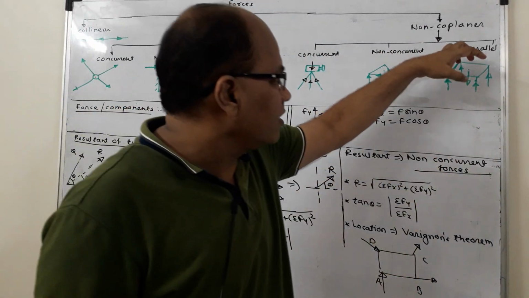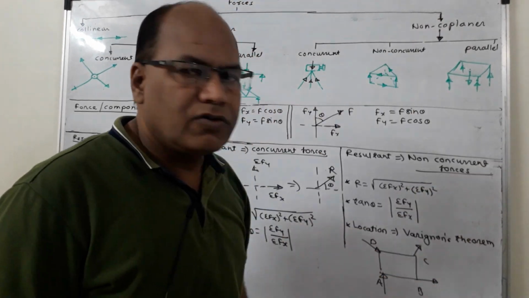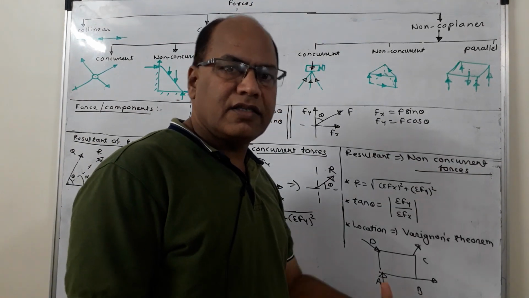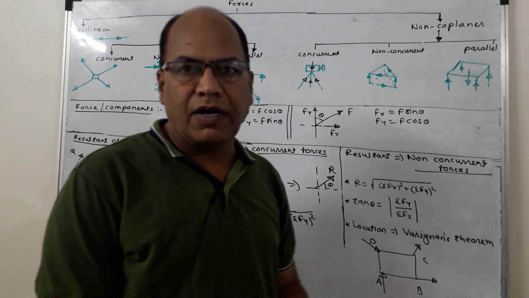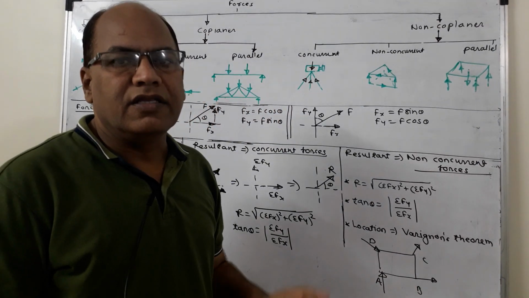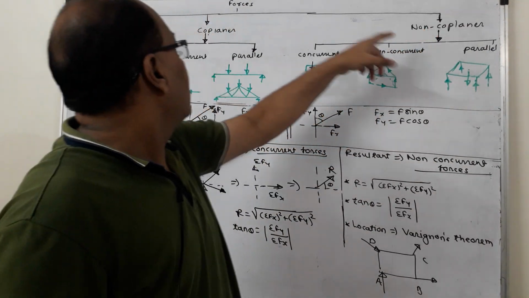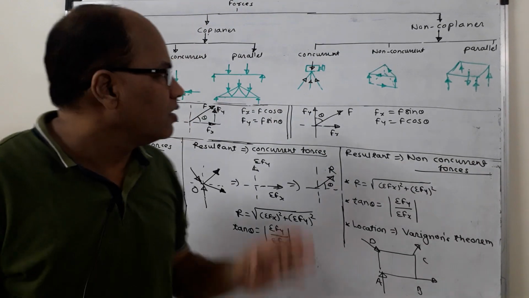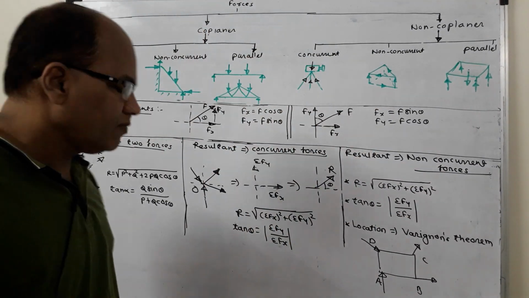Now I am considering a table which has got 4 legs. The weight of the table is going to act through the CG of this table in downward direction, whereas the reactions will be provided by means of the legs. So all these forces are parallel to one another, but these forces are not in the same plane. So it forms a parallel non-coplanar force system. So this is how there are different types of forces and which can be classified like this.